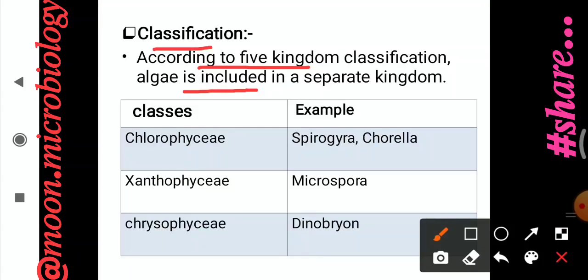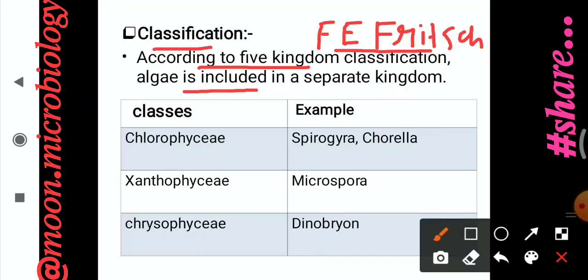The five kingdom classification was given by R.H. Whittaker, but here the classification we will study was given by F.E. Fritsch in the year 1935, in the book on the structure and reproduction of algae. F.E. Fritsch classified the algae into 11 classes.